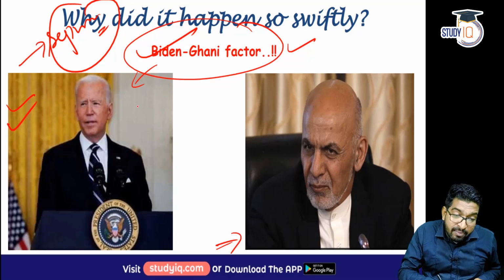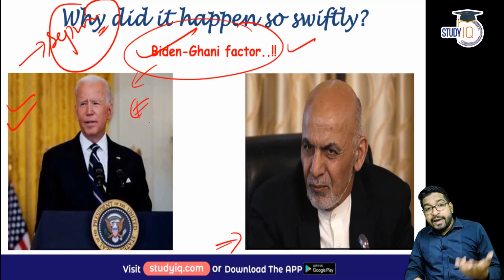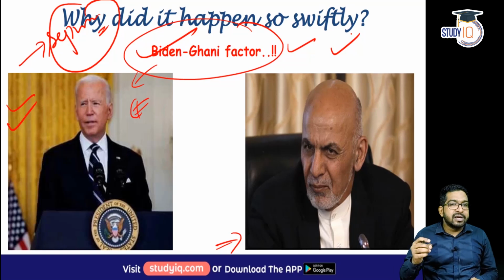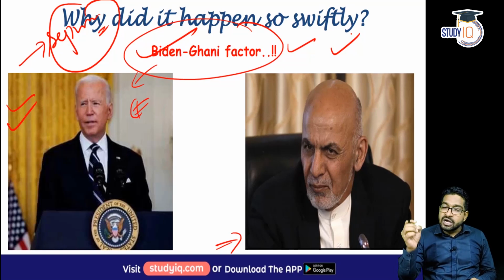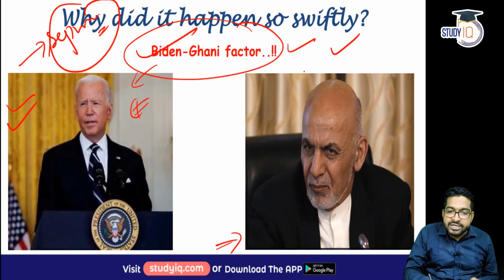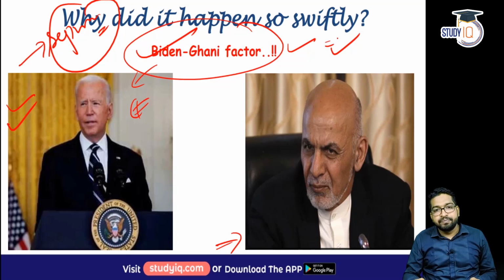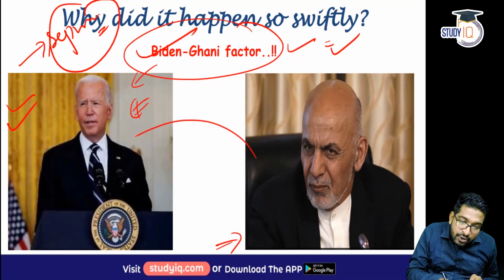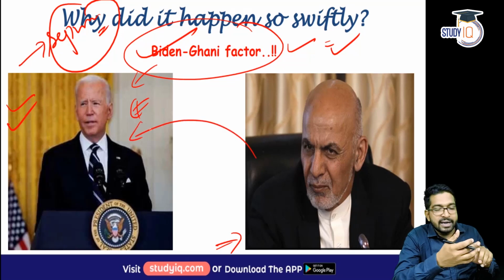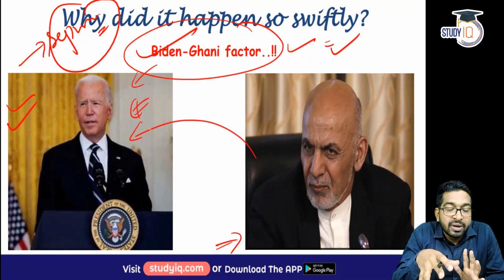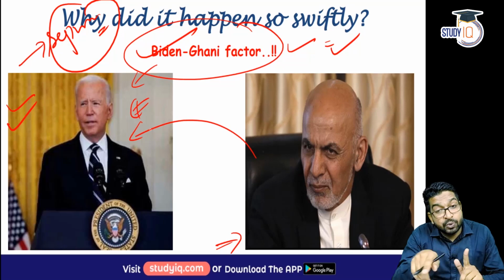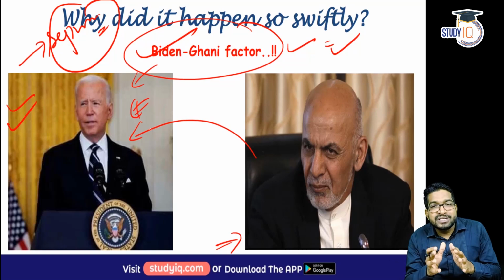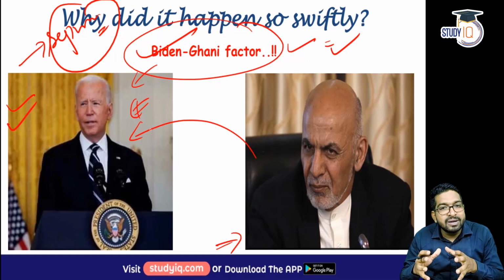Now, why was Biden responsible? For the way the US withdrew, obviously. But why was Ashraf Ghani a factor? Ashraf Ghani and his political policies were a big factor for the swift victory of the Taliban. Why? The first mistake Ashraf Ghani made was that he relied too much on Joe Biden. He thought a Democrat president would not allow Afghanistan to be ravaged by the Taliban. It was his mistake. But the second pointer we are going to discuss here is his internal political policies.